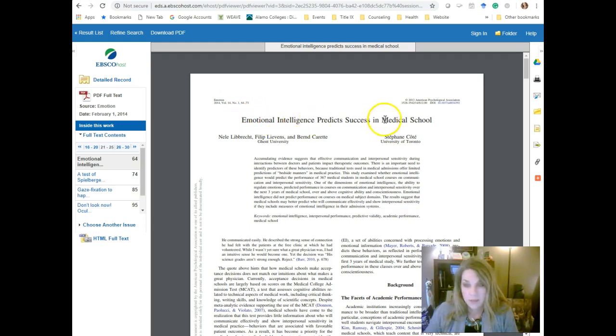Then you start the title of the article, in which not all of the words are capitalized. Only the first letter of the first word. If there's a colon, the first letter of the word that follows the colon, or proper nouns. Then it's a period, and then you go into italics for the name of the journal that it is listed in.